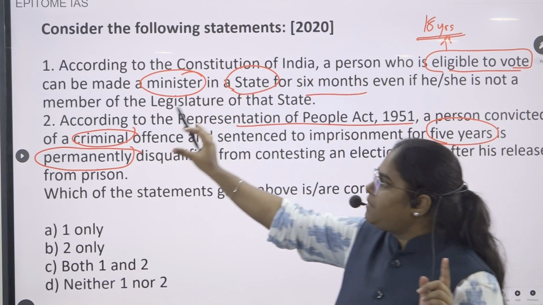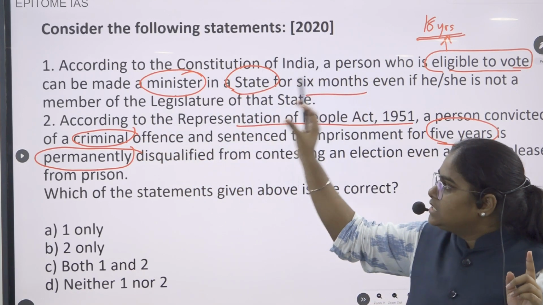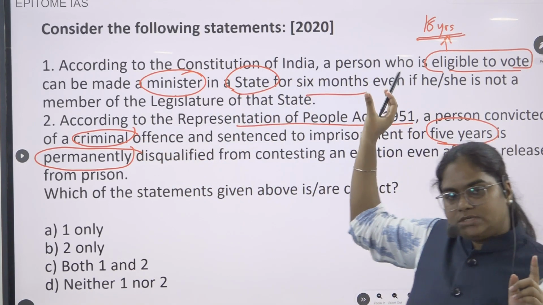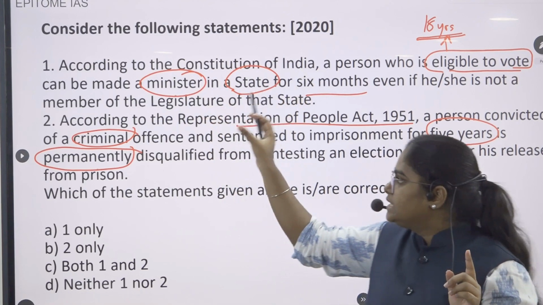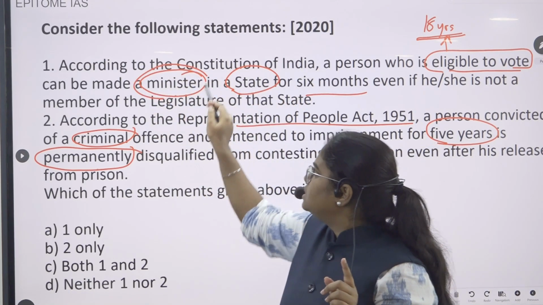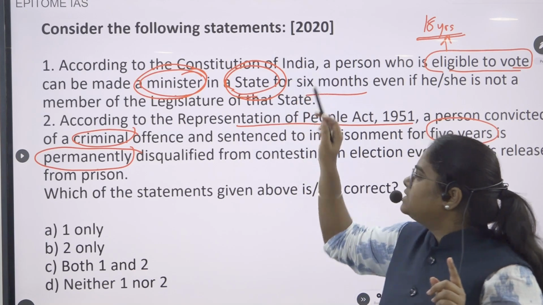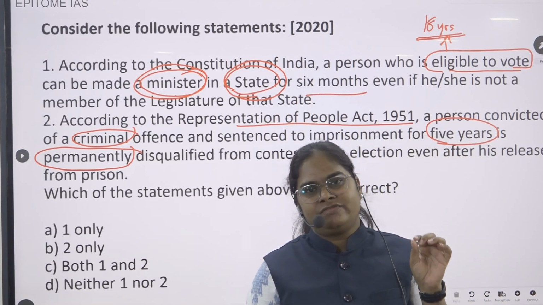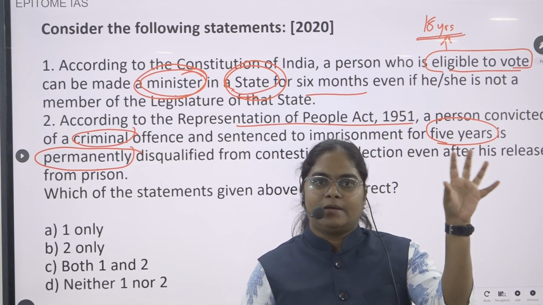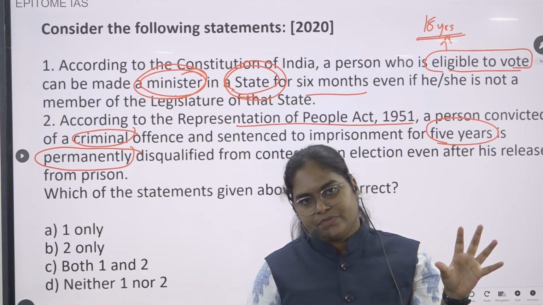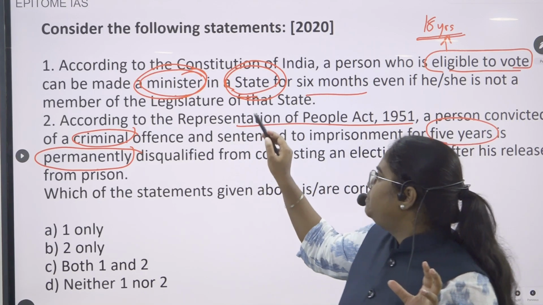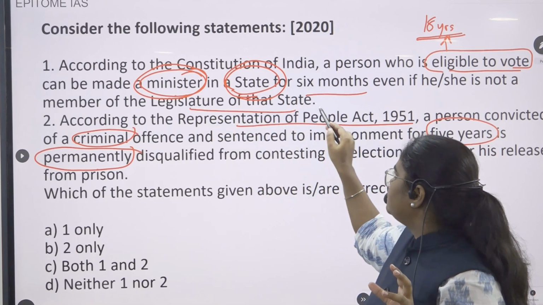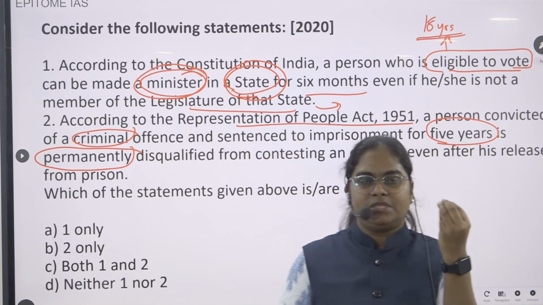And the second part of the statement, if you see, says this person who is eligible for voting can be made a minister in the state legislative assembly for 6 months even if he is not a member of that legislative assembly. So to become a member of the state legislative assembly, what is the minimum age?